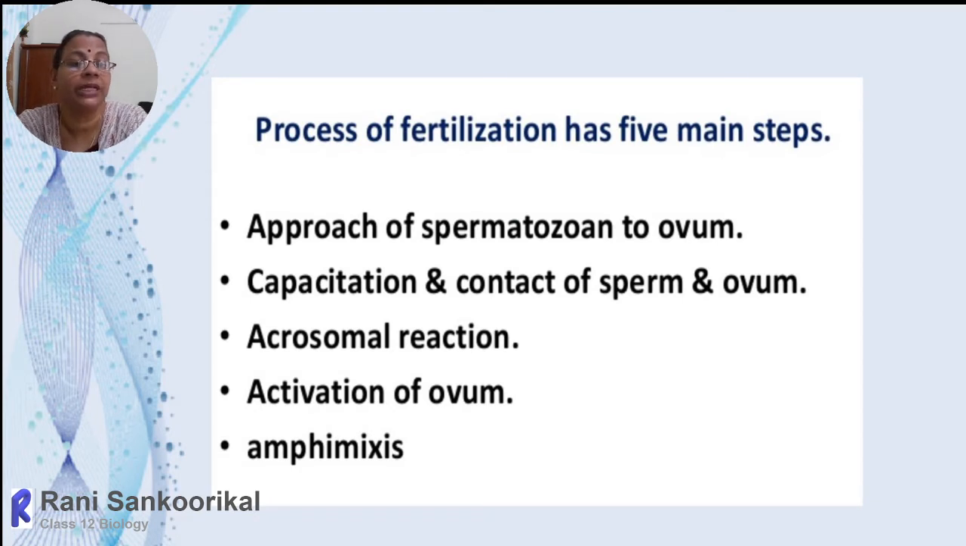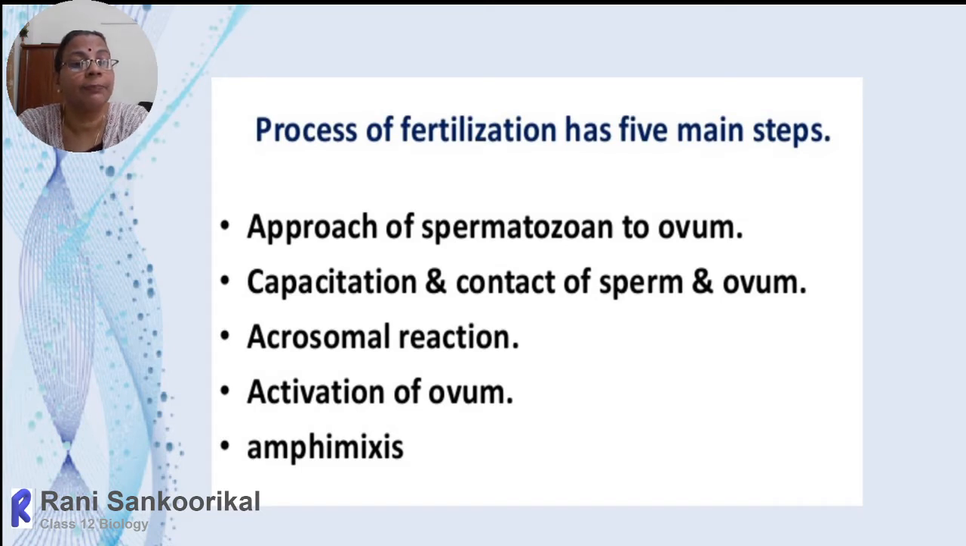Then we move on to the next one. The process of fertilization actually takes place in 5 main steps, and we will discuss the events in chronological sequence. The first one is approach of spermatozoa to the ovum, because sperm is motile, whereas ovum is immotile. The sperm can move and reach by itself, whereas the ovum is driven with the help of ciliary movements of the lining of the fallopian tube.